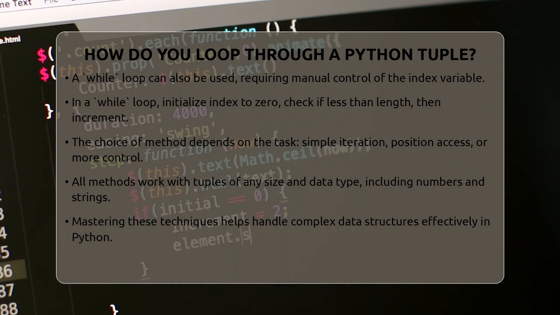When choosing which method to use, think about what you need. If you only want to see the items, a simple for loop is best. If you need to know where each item is, use the for loop with range and length. If you need more control, like skipping items or breaking early, the while loop can be your tool.